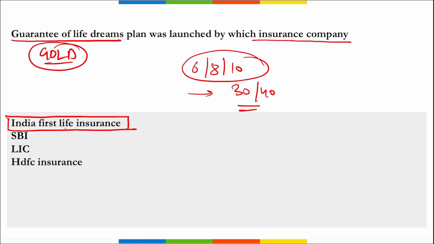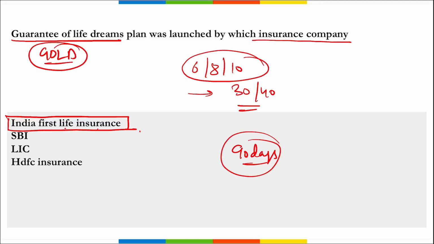Correct. If we talk about this Gold plan, it was launched by India First Life Insurance. Here the immediate income option is there, then the intermediate income option, and the deferred income option is also provided here. The minimum entry age is 90 days. The premium payment term is 6, 8 and 10 years. We have seen this.